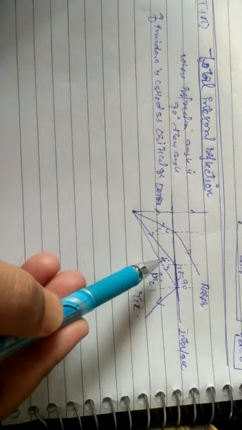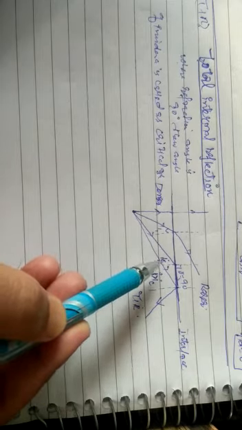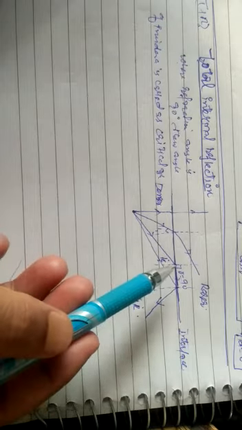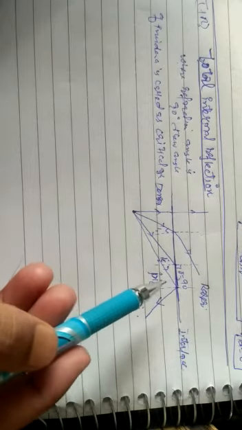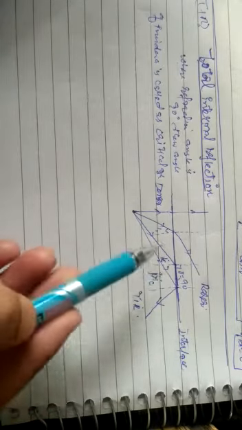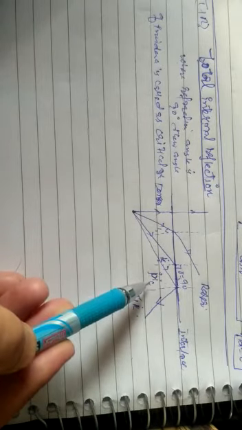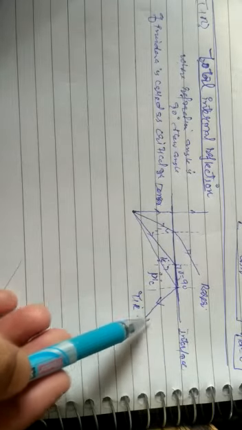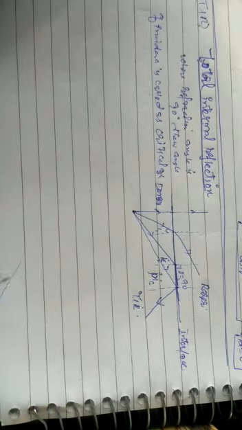You have to remember, if somebody asks you what is critical angle, you have to answer like this: critical angle is the angle in the denser medium for which the angle of refraction is 90 degrees. Now it is for a pair of media, let it be glass and water. If the ray of light is incident at an angle greater than the critical angle, as here, I greater than IC, what happens? There is no refraction, but the light comes back into the same, denser medium. This phenomenon is known as TIR, total internal reflection.